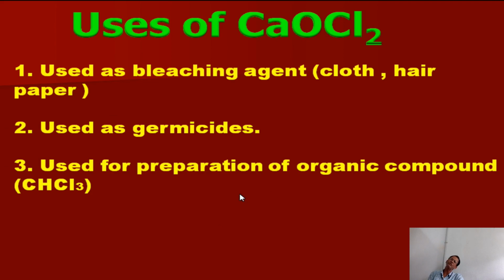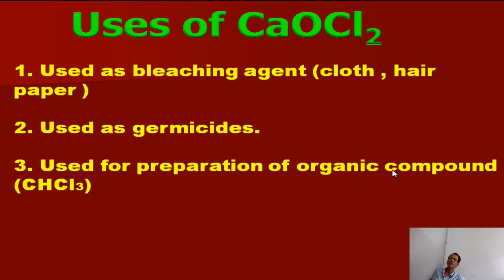Then what are the uses of bleaching powder? The first use is as a bleaching agent. Already we have discussed that bleaching agent means it decolorizes, removing color from cloth, hair, and paper. Hair, paper, and cloth can be bleached using bleaching powder. Bleaching powder is an oxidizing agent. It oxidizes the color substance, so the color will vanish. It is also used as a germicide, that means a germ killer. Due to its oxidizing property, it kills germs, and that's why we can add bleaching powder to drinking water so that germs can be controlled.